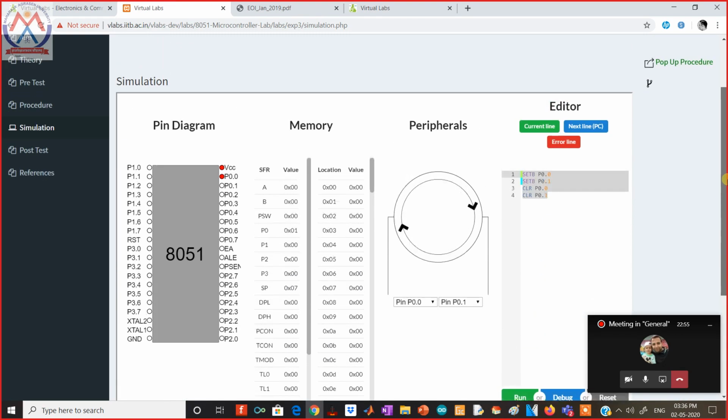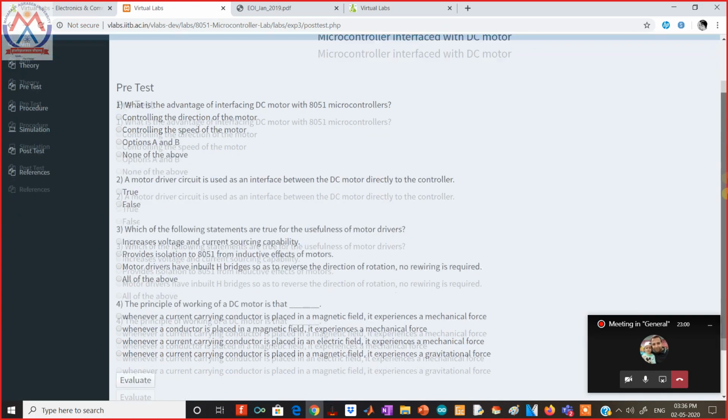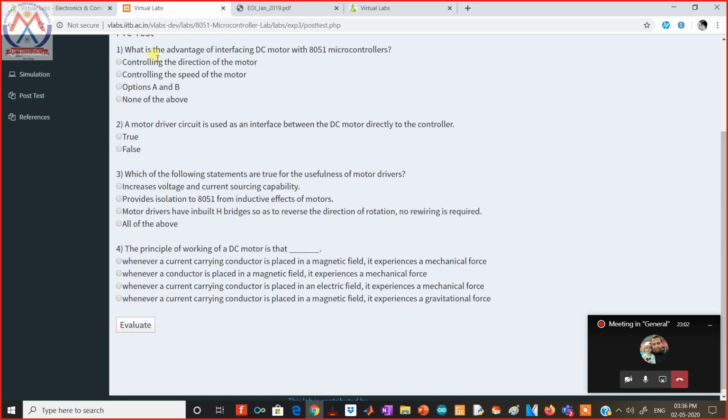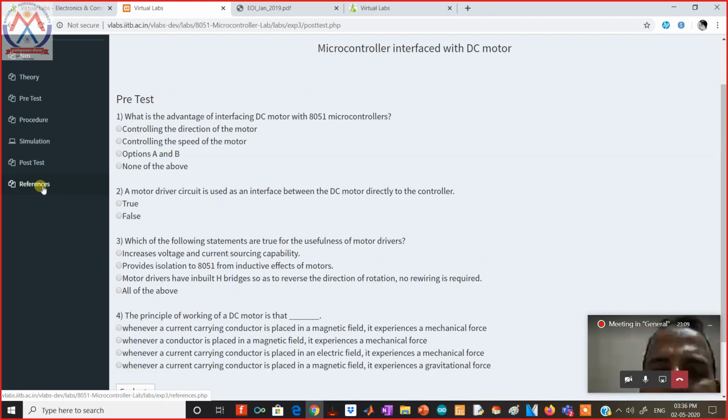And this is the post-test window where the student can check after doing the experiment what his capability is, how he has increased this capability, and these are the reference sections where he can get good books about how to conduct the experiment.